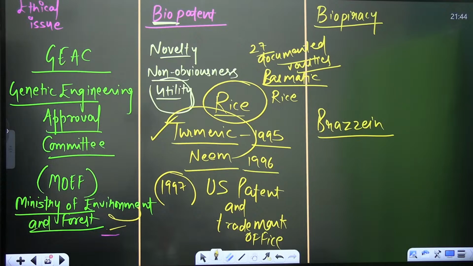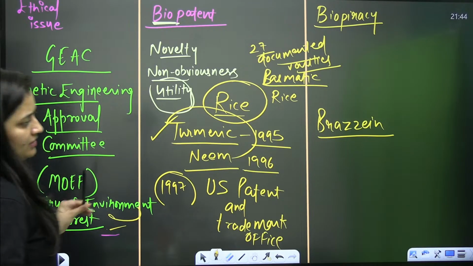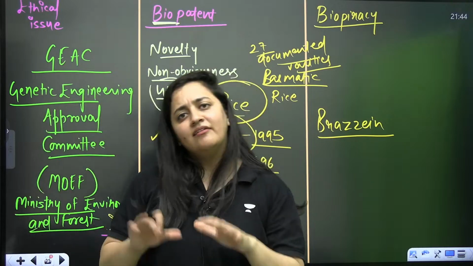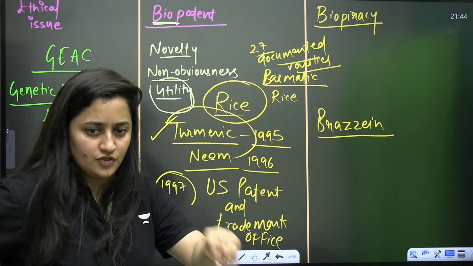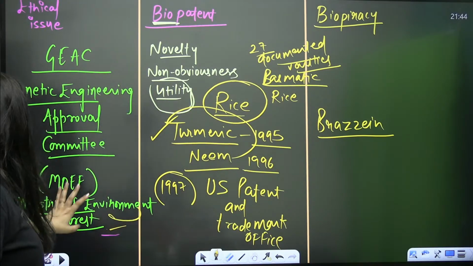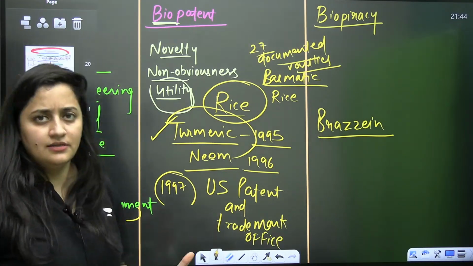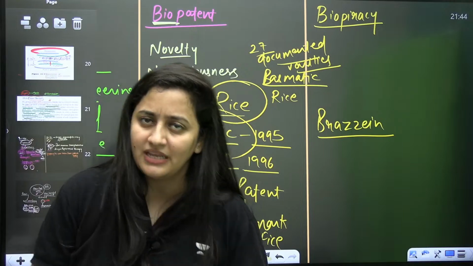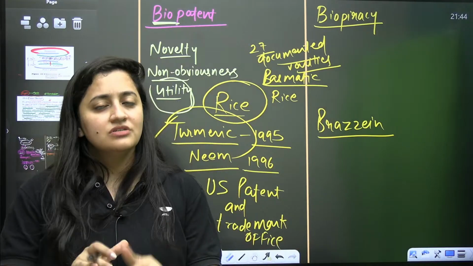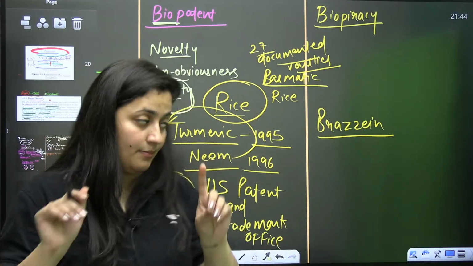Clear? So the Indian Parliament has recently cleared the second amendment to the Indian Patent Bill to take such issues into consideration. This part is given in NCERT, so you have to read it from there, and you just need to understand the meanings. That's all. So this is all about biotechnology and its applications.